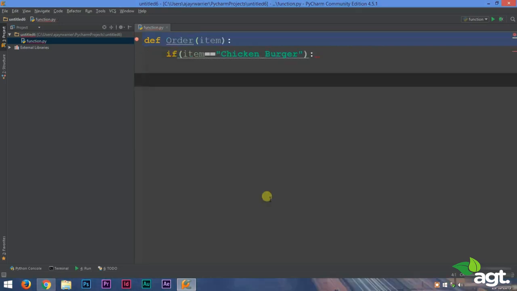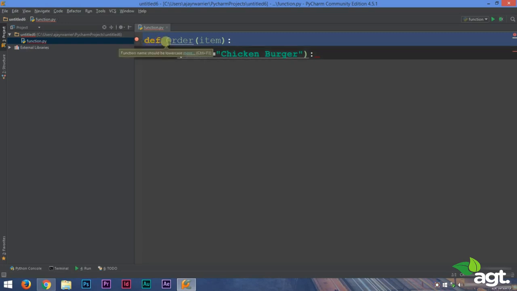Welcome back everyone. We're dealing with more advanced concepts of functions. So in this lecture, suppose you're writing a program, and instead of just printing the result of your function, you want to store that result in a variable. So what can we do? Now I'll explain with a small example right here. Suppose you opened a food market, and according to the order of your customer, you want to print the price of that item. I have written some parts of the function here already.